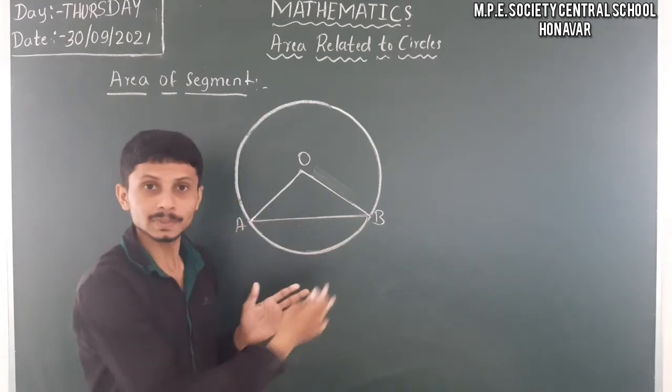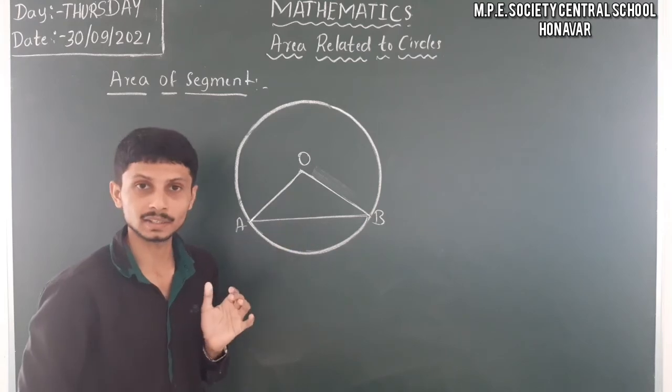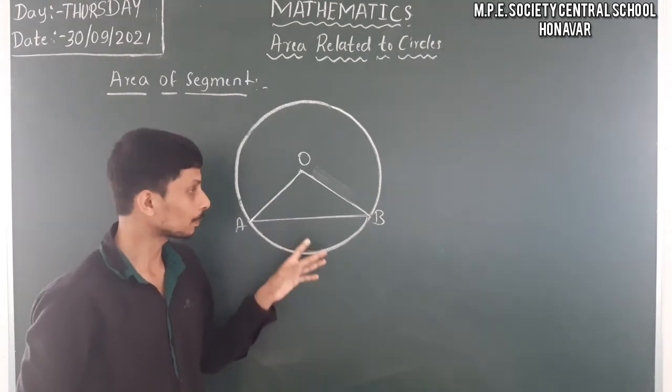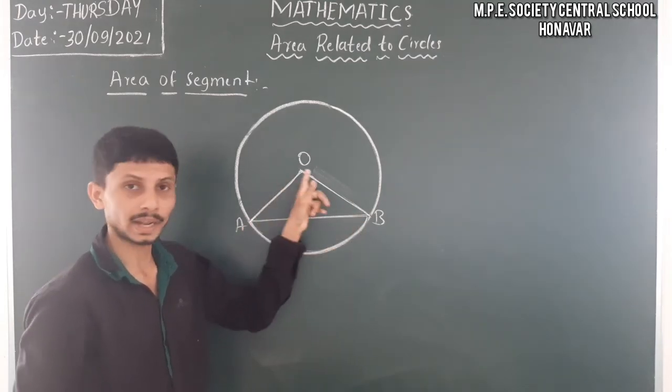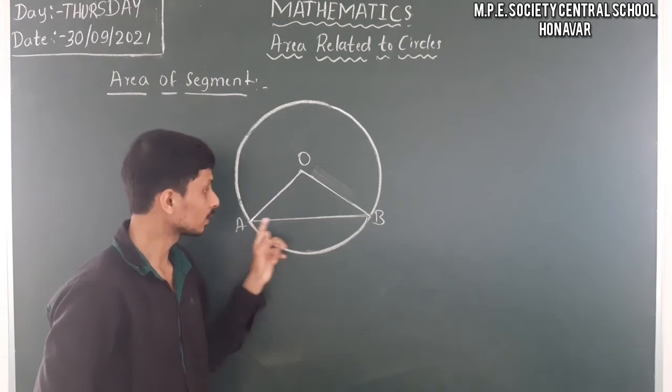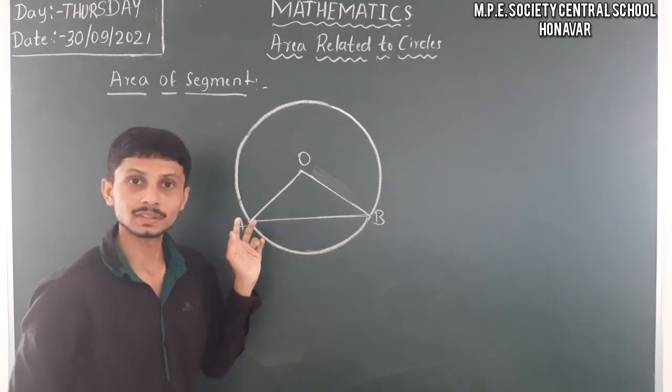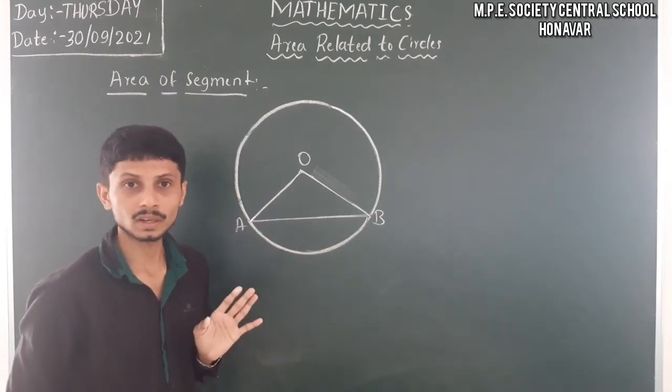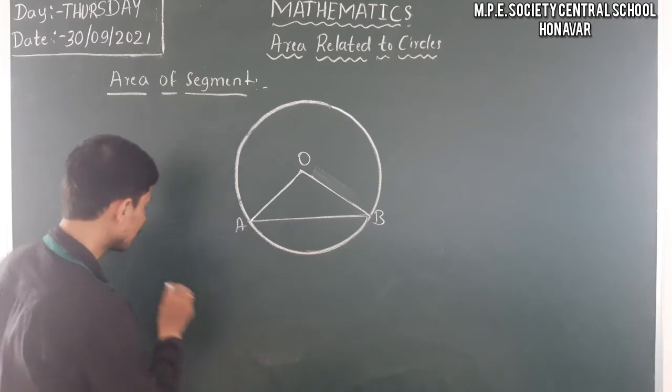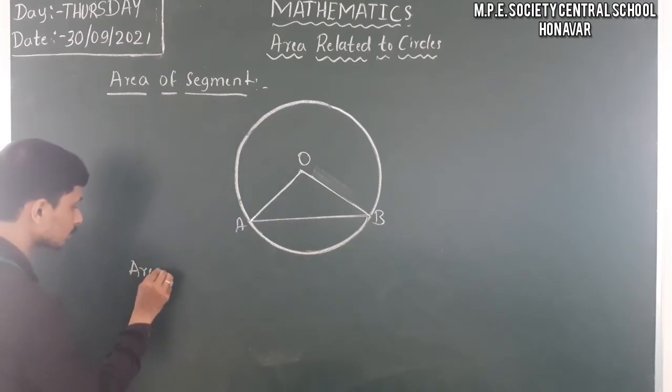Except for that one, we have a triangle here. So when you subtract the area of the triangle from the area of the sector, then only this one remains, and we get the area of the segment.